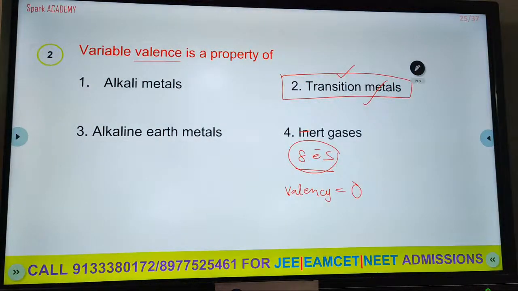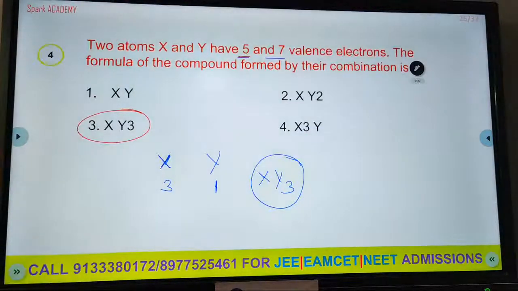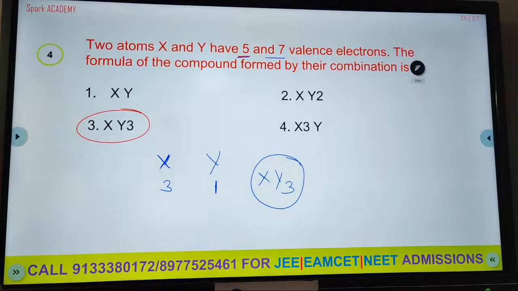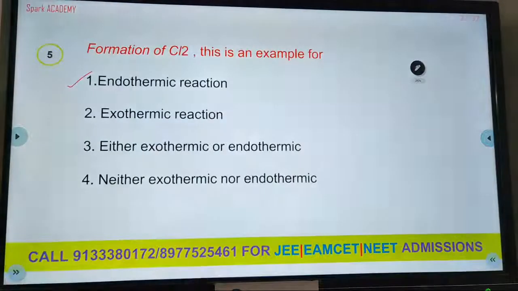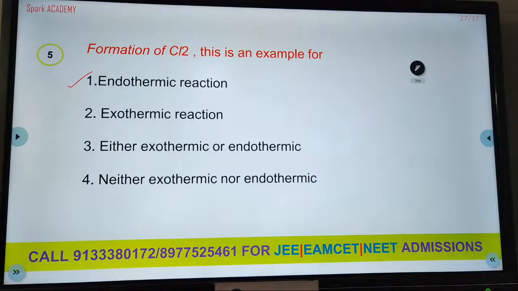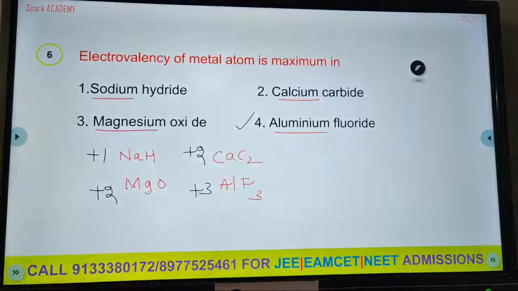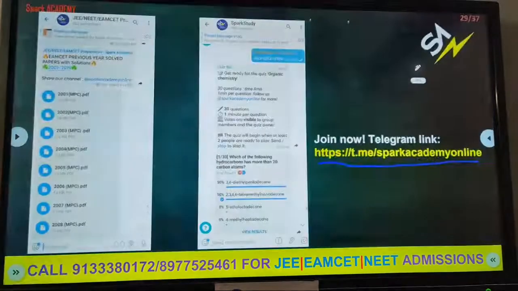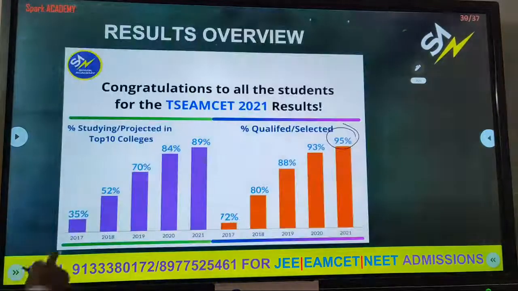First example. Second, what about the variable valency property? Next, how X and Y exist depends on their valency, meaning combining capacity. Next, formation of Cl2, what is the example? Exothermic or endothermic? And electrovalency, in already existing compounds, what are the metals? Electrovalency related questions. So these things we discussed in this topic,